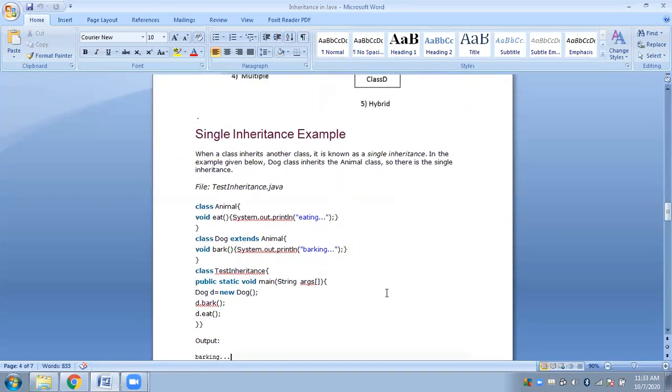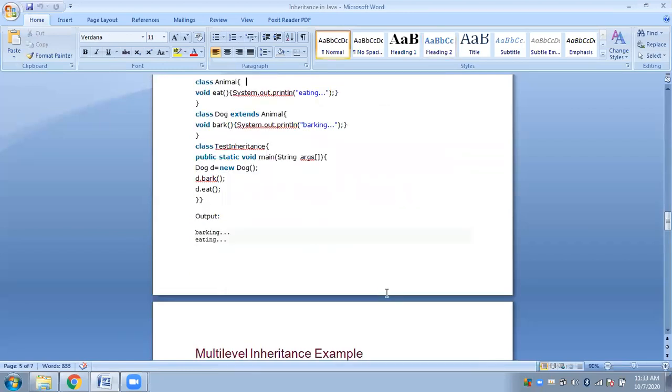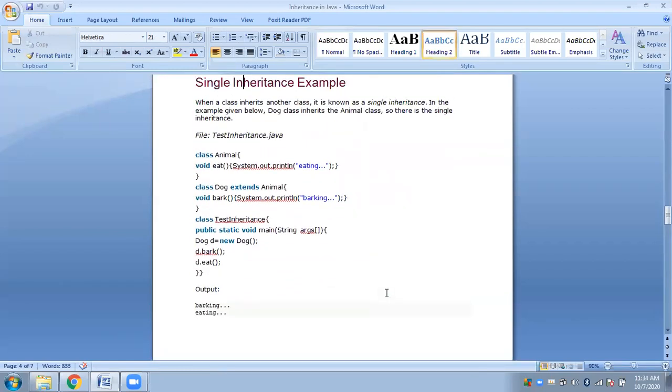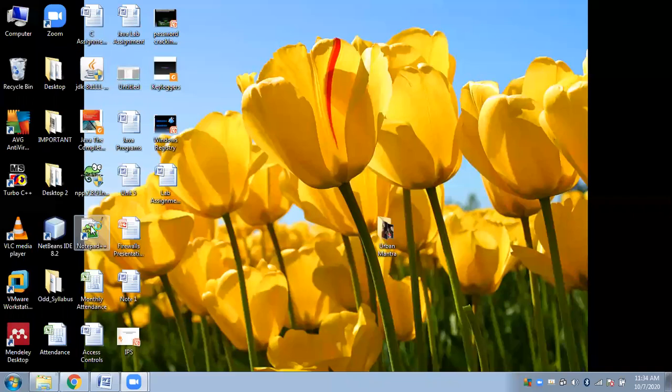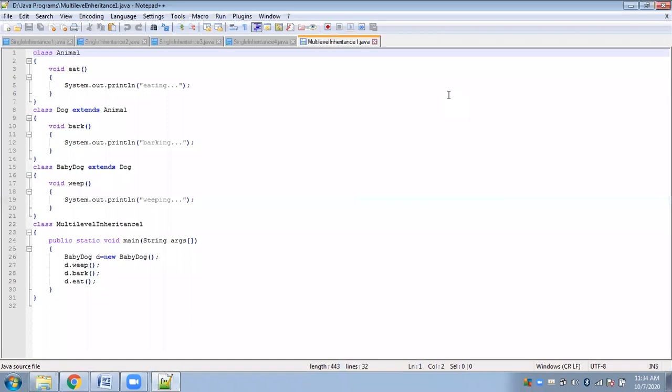Again, starting with single inheritance, as I said, having one base class, you will have only one derived class. Here we have one example. I'll just show it in the editor. Have you understood what I said till now? Inheritance is very interesting, but you have to keep in touch with it, because there are many dependencies, mainly because of the access specifiers. Depending on the various access specifiers, you will have to keep practicing.